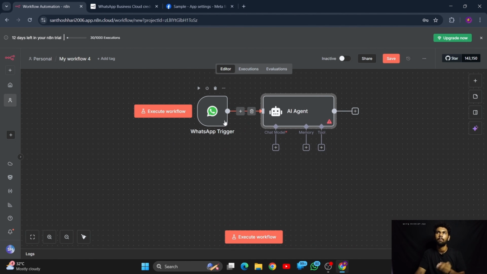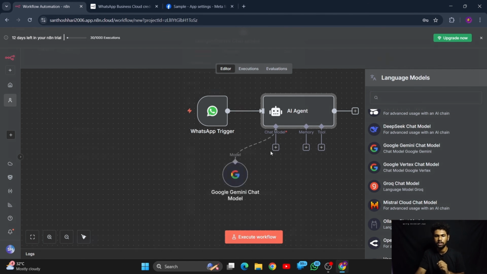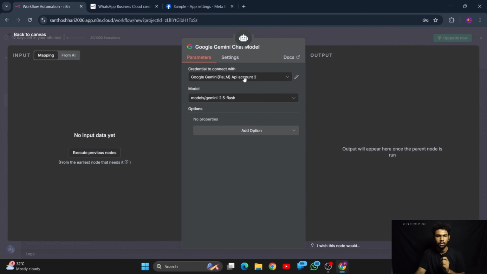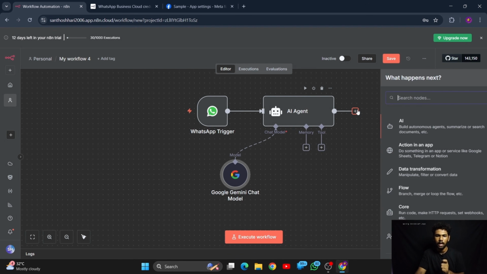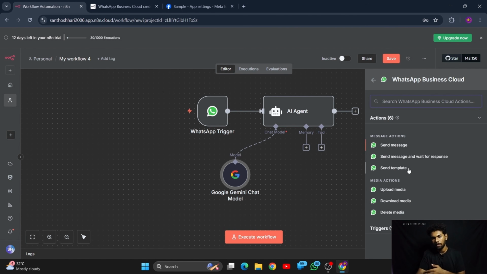If I get some messages from that number, it will give that input to the AI agent, and this AI agent will process with the help of the Google Gemini chat model that we are using. I have already created this one in my previous workflow so that it is already linked with my node. And then what I'm going to do is throw the message again to the sender.